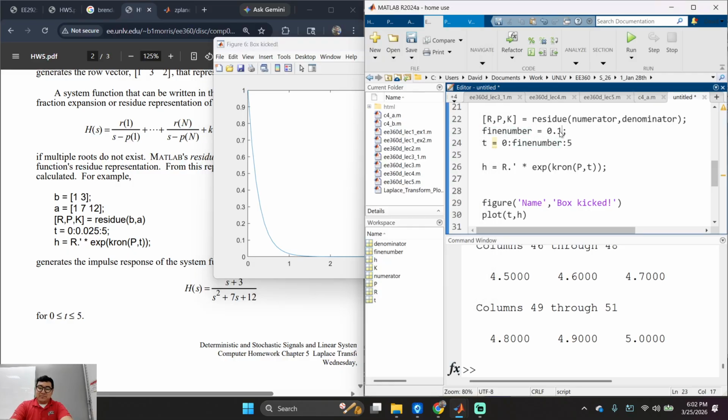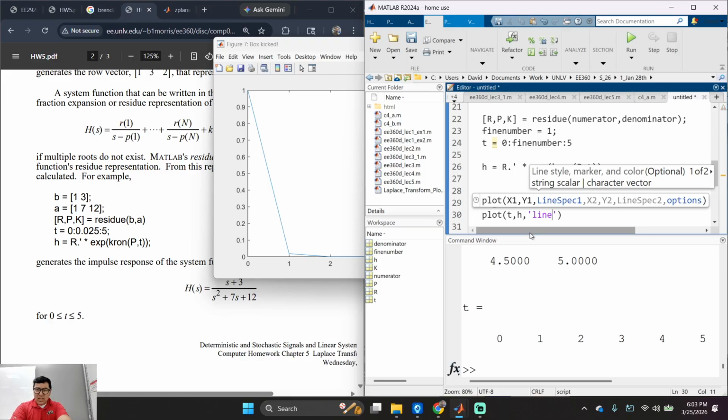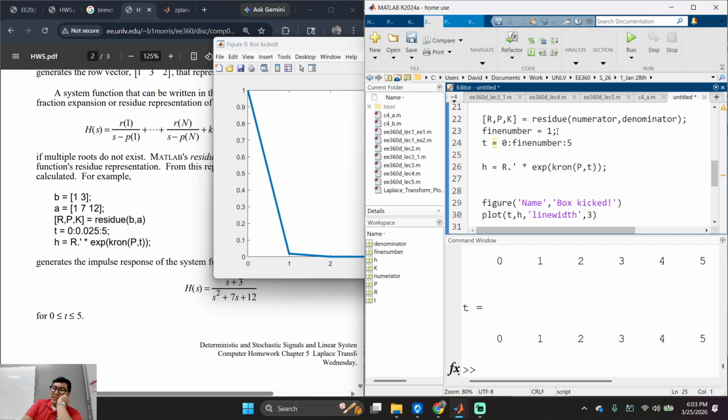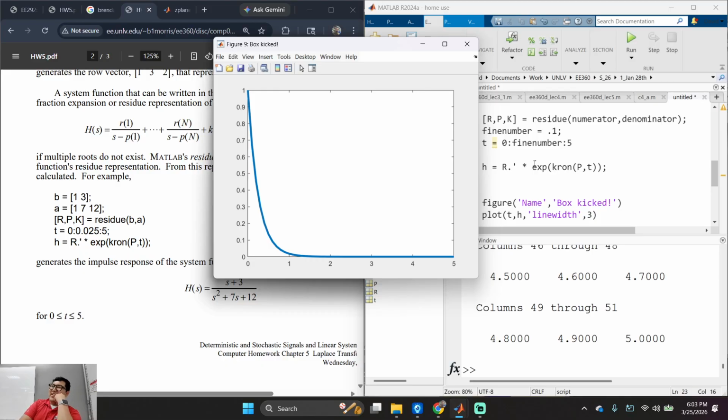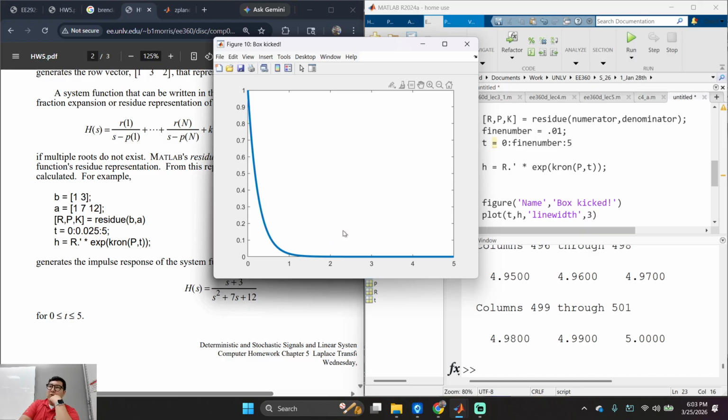What if I did this? Or actually worse, let me do this. Actually, let me just show you. Line width 3. Does this look pretty? No? Why? Because it's an analog system, but we're doing it in 1 second steps. It's not good, right? So that's why we had this fine number right here. I don't know, 0.1. Looks a lot prettier, right? Okay, any question? Actually, it could be a lot prettier. I can see it staggering. A lot cleaner, right? Cool?